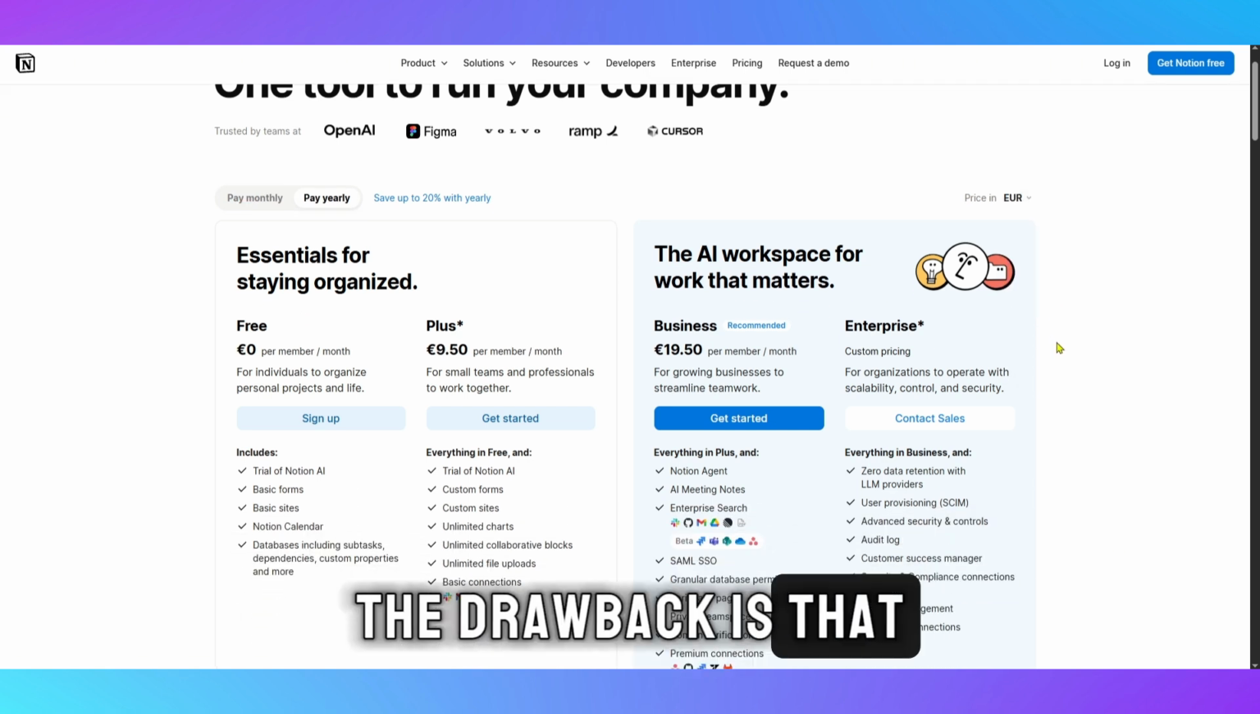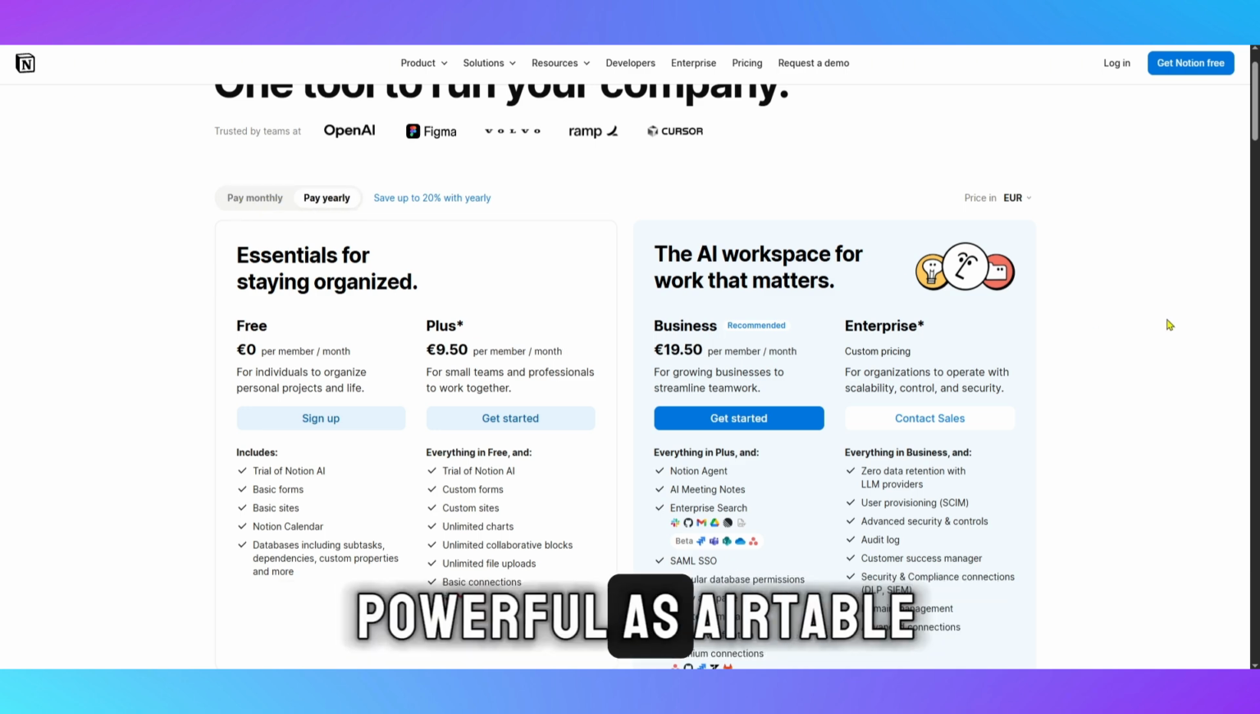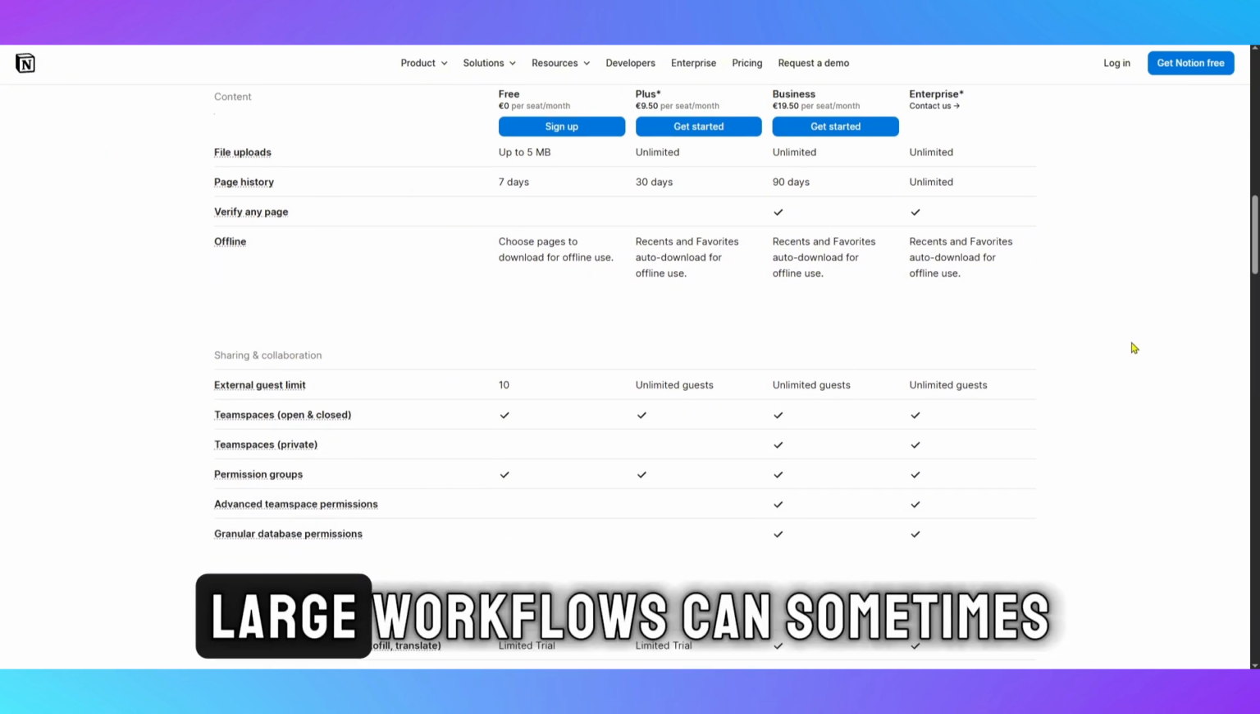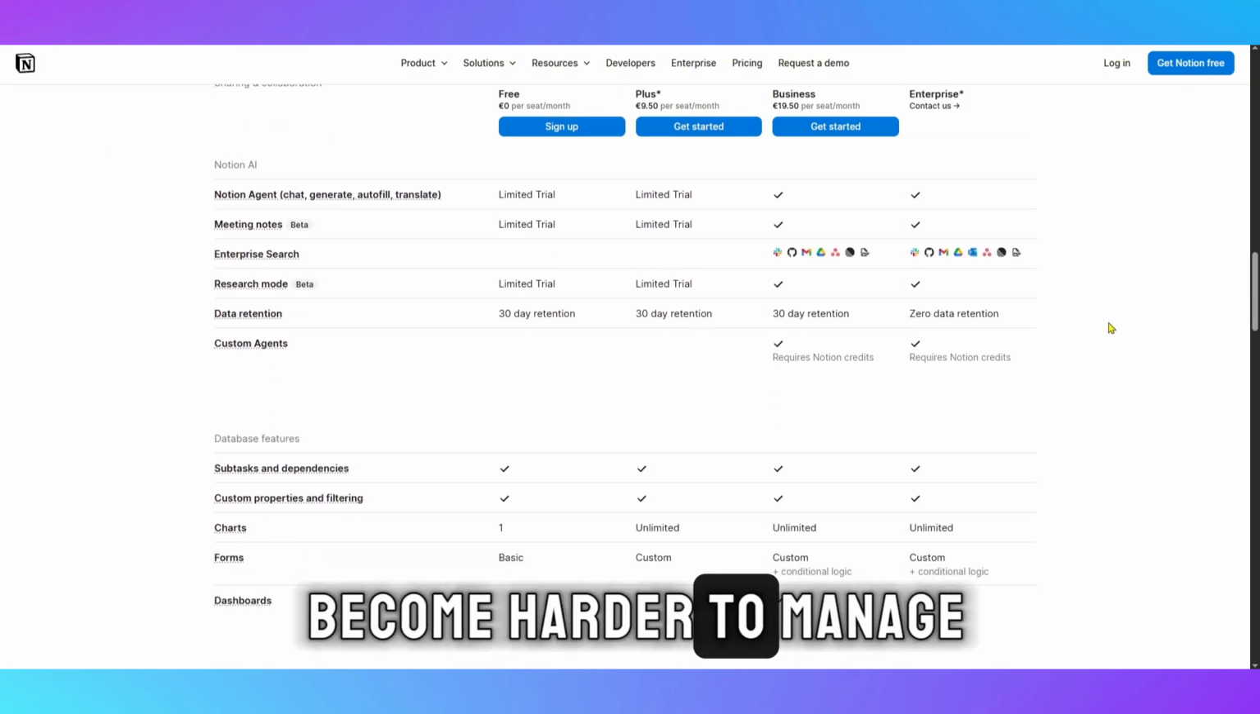The drawback is that Notion databases aren't as powerful as Airtable when you need complex data relationships or advanced automation. Large workflows can sometimes become harder to manage.